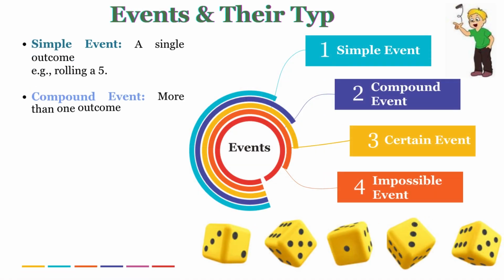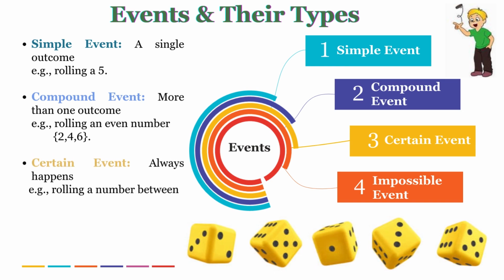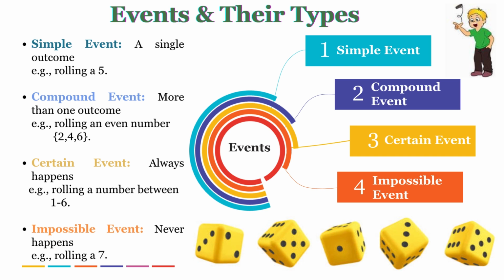Now let's talk about the events and their types. An event is a subset of sample space. It represents a specific outcome or group of outcomes from a random experiment. Events can be classified into different types.